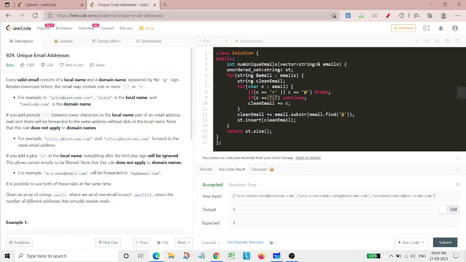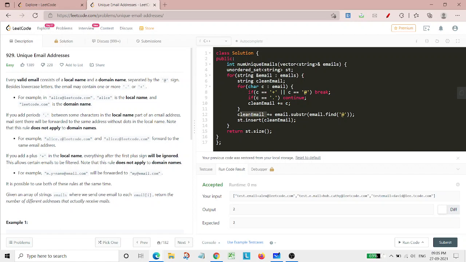Now if we ever encounter this plus symbol in our local name, then we simply break and come to this clean email and store it at this particular portion.